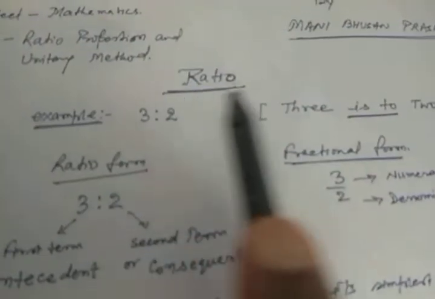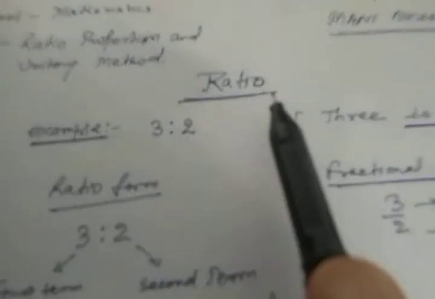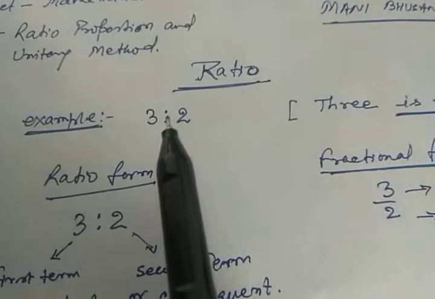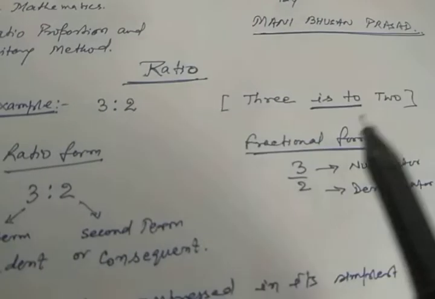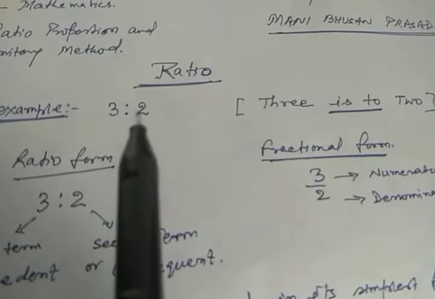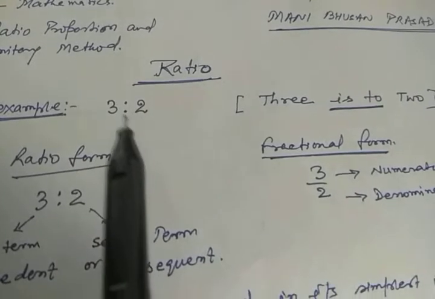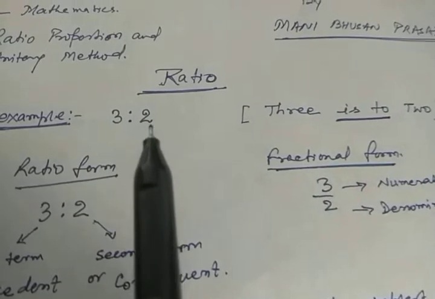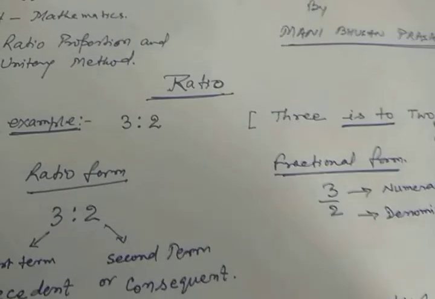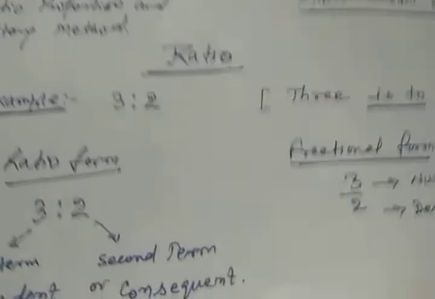This is the term ratio. How is it expressed? Just see, I am giving the example 3:2. How do we read it? Here it is 3, the symbol is "is to", and then 2. So we read it as 3 is to 2. Clear? In the same way, you can write 4:5, 7:2, and so on.